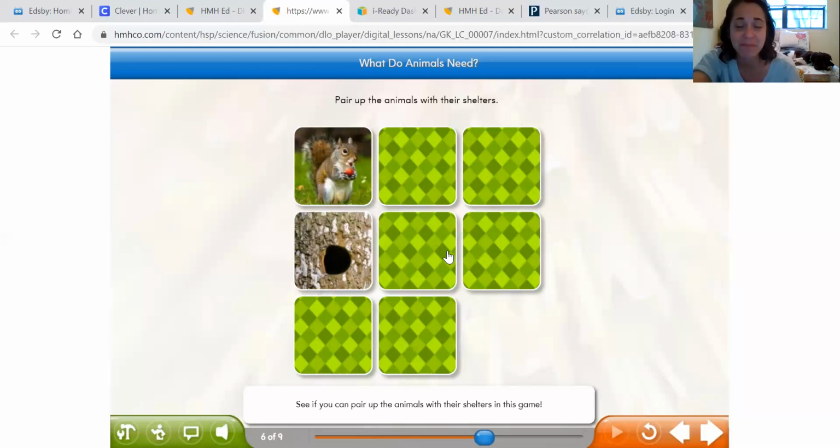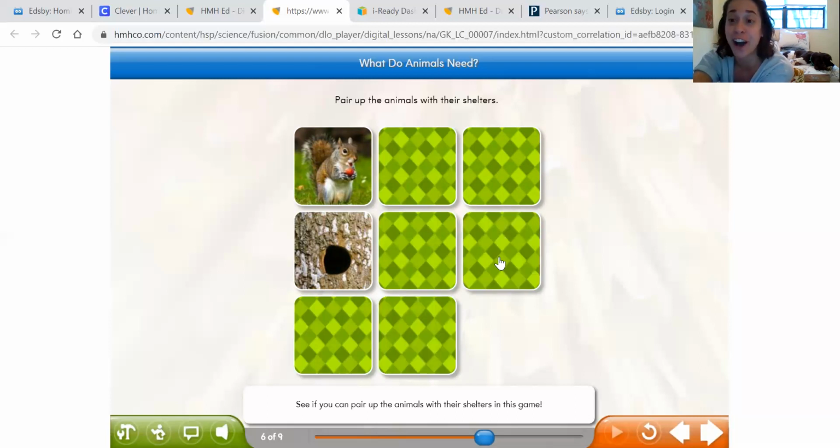We got it right. All right, let's click this one right here. Ooh, where do you think his home is? Maybe in, I don't know what his shelter is. Like, where does he go when he's sleeping maybe, or when he's somewhere safe? I think maybe like grasslands. I don't know. Let's see.